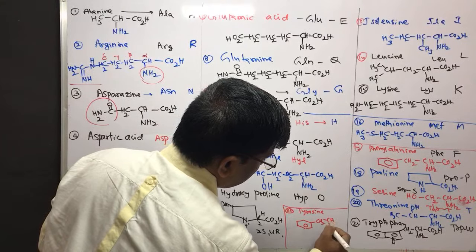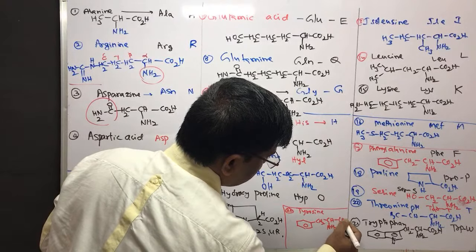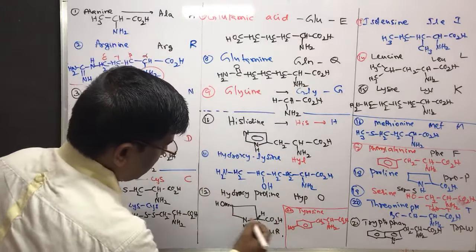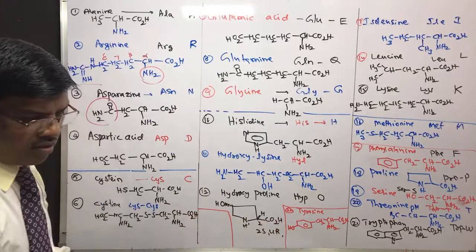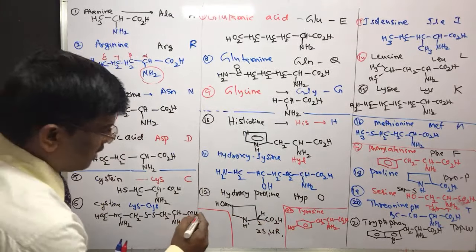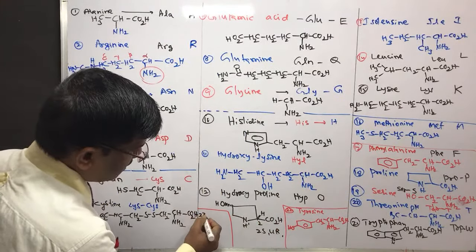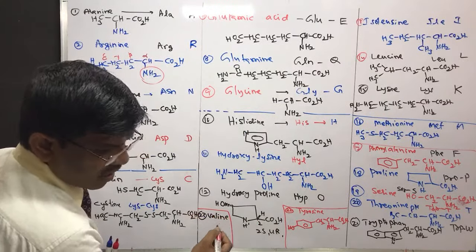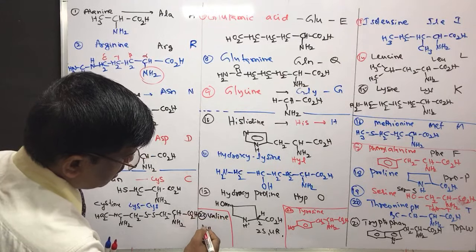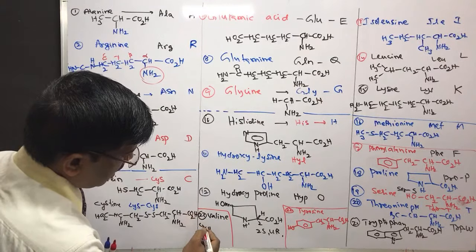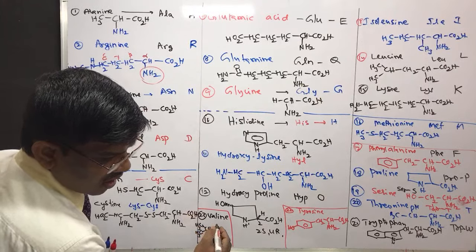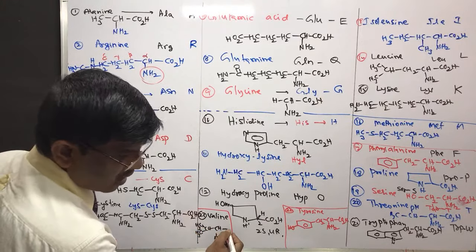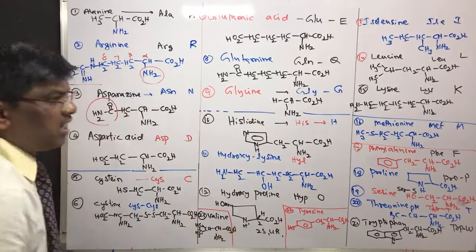Parahydroxyphenylalanine is tyrosine. Parahydroxy. And the last one is valine. 23 is valine. It is nothing but CH, this is CH3 and CH, amine and CO2H. Yes, friends.